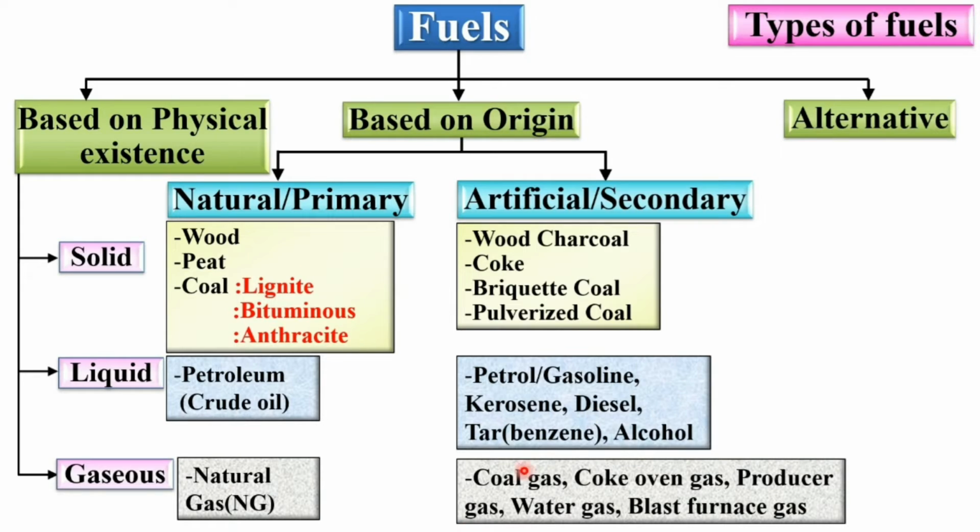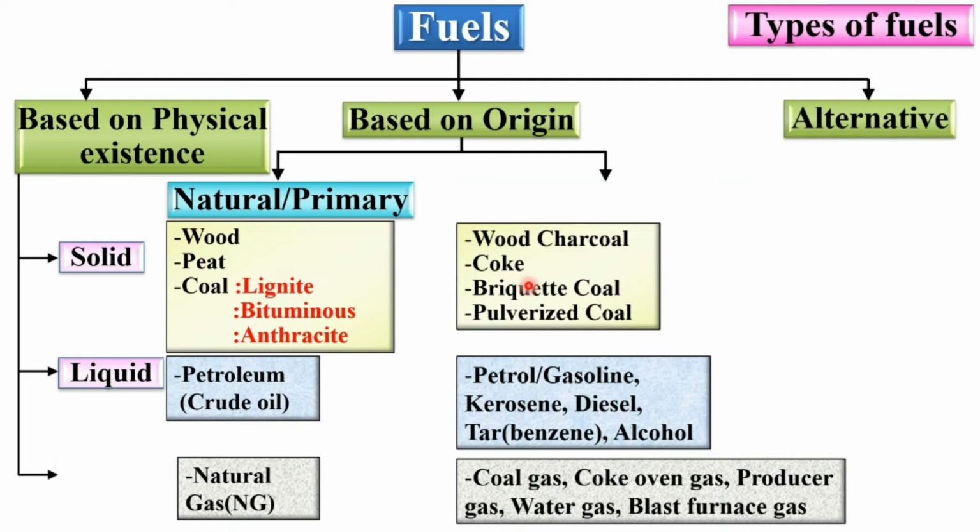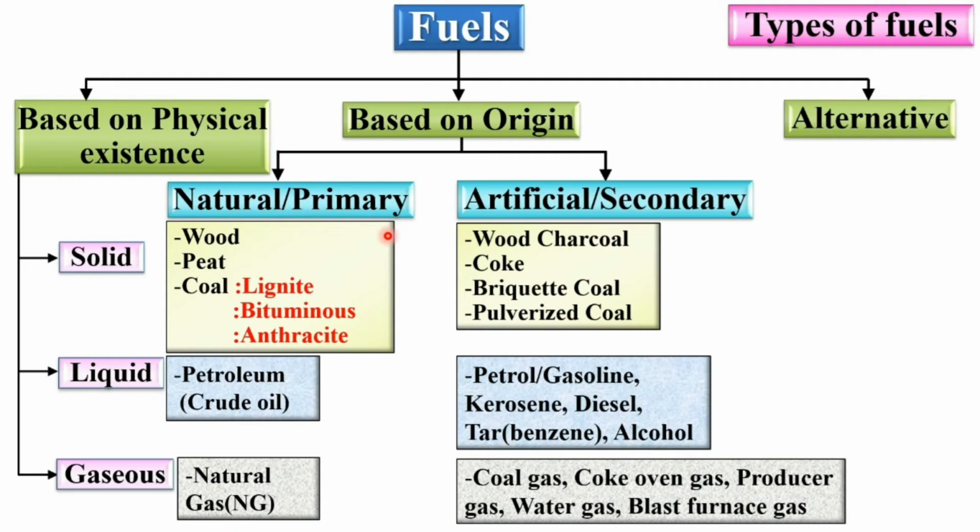And then coal gas, coke oven gas, producer gas, water gas, and blast furnace gas are considered as gaseous fuel as well as artificial fuel. So look at these different types of artificial fuel once again. All these fuels are derived from the primary fuel, and that's why they are called secondary fuel.